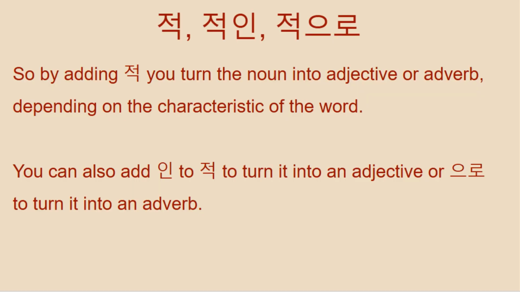I also want to give you an example of a word that does not work like this. For example, 똑똑하다, which means to be smart in Korean. But 똑똑 does not originate from Chinese, so you cannot create the meaning of 똑똑적. That just doesn't exist. So we will have two instances of how you can add 적 to nouns. One creates adverbs, one creates adjectives.